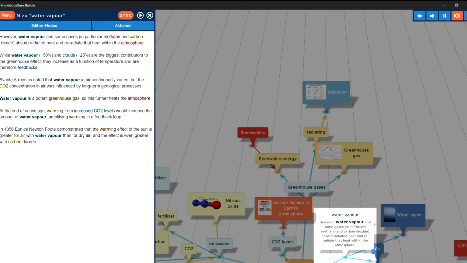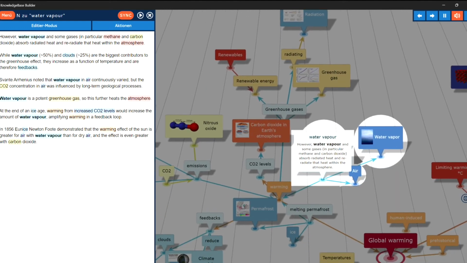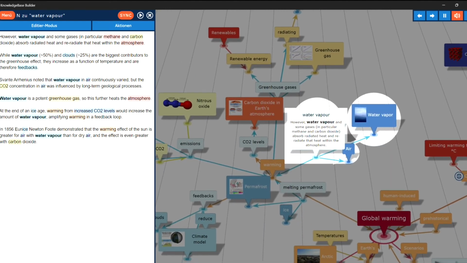Water vapor. However, water vapor and some gases, in particular methane and carbon dioxide, absorb radiated heat and re-radiate that heat within the atmosphere. The topic, water vapor, in overview.